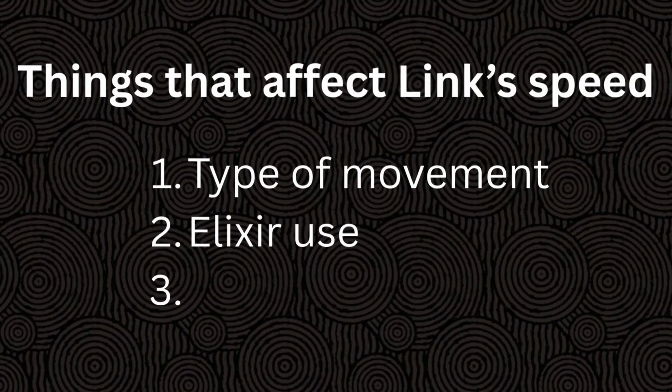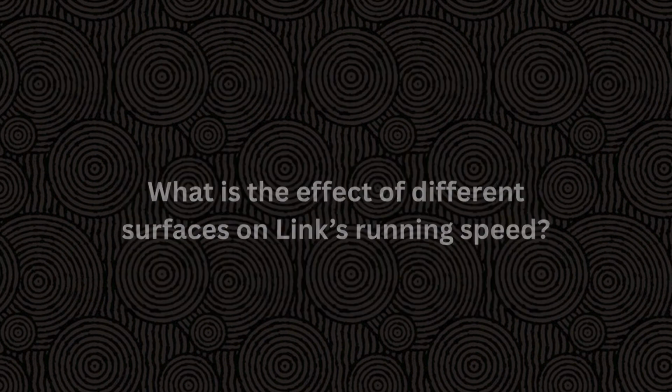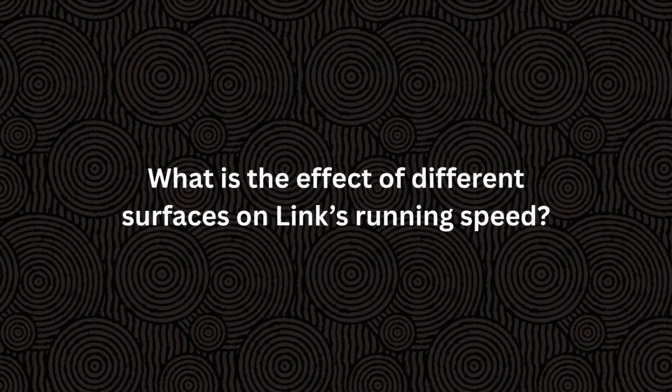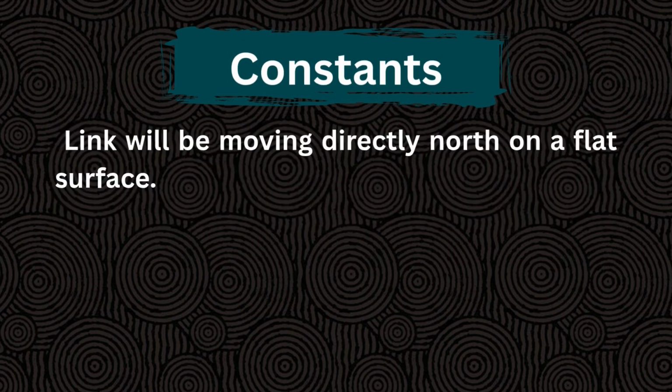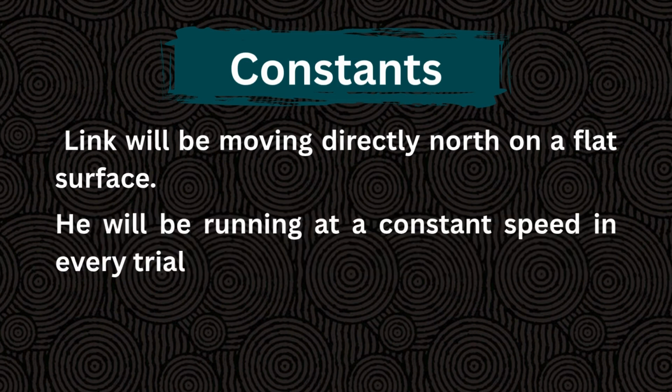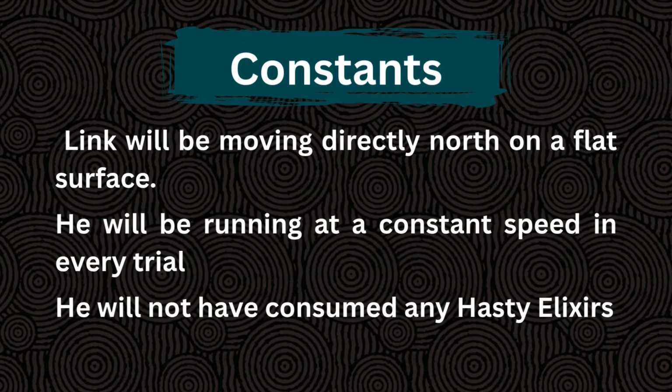There is one more factor that can affect Link's running speed: the surface he's running on. The question we want to answer here is, what is the effect of different surfaces on Link's running speed? Here's our experimental constants. Link will be moving directly north on a flat surface. He will be running in every trial. He will not have consumed any hasty elixirs.